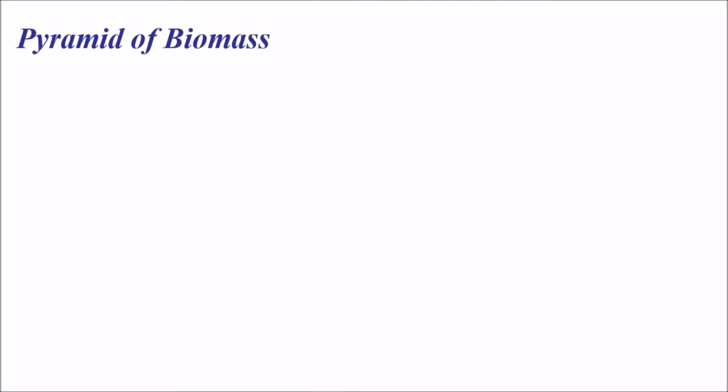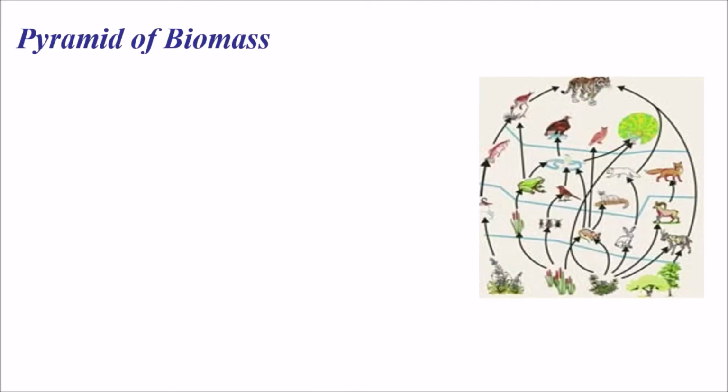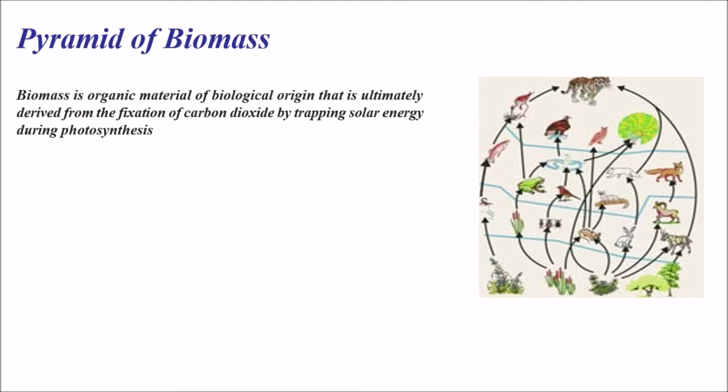Pyramid of biomass. What is pyramid of biomass? You can see the image here of how we can describe the food web or food chain. Coming to the definition, biomass is organic material of biological origin that is ultimately derived from the fixation of carbon dioxide by trapping solar energy during photosynthesis. We can simply define biomass as organic material of biological origin that is derived from the fixation of CO2 by trapping solar energy during photosynthesis.